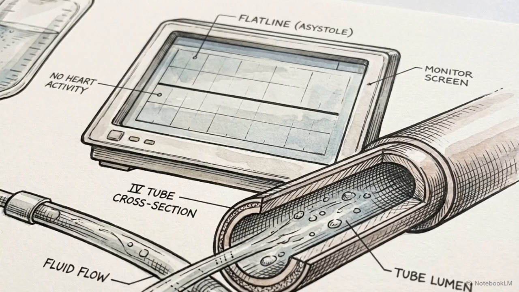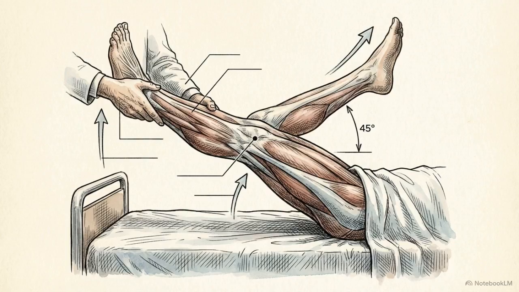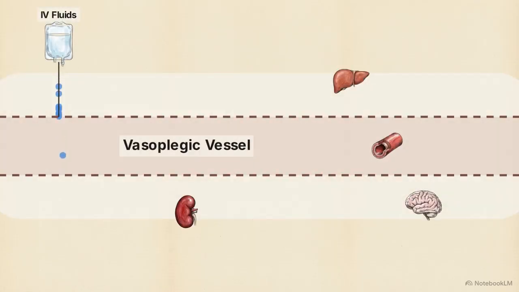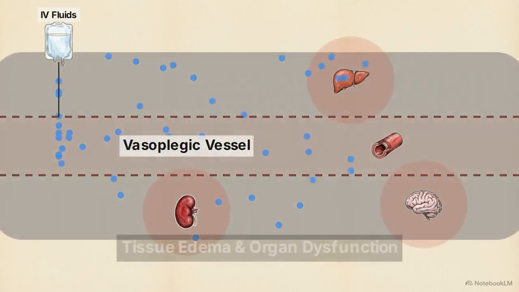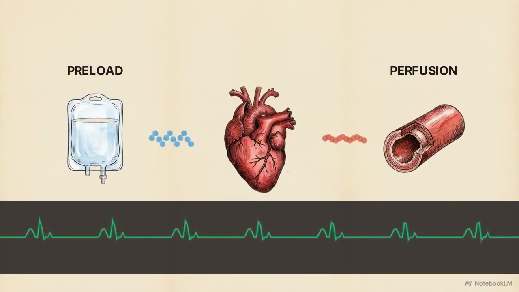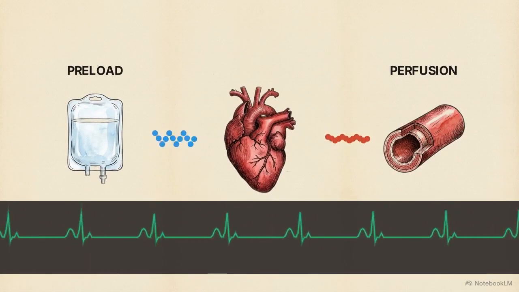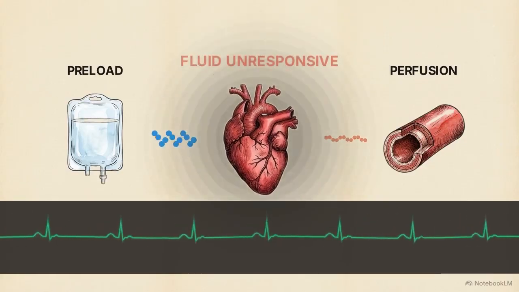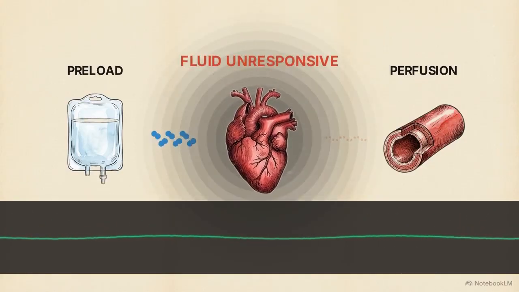The patient must be proven to be fluid unresponsive. Clinicians must use active dynamic tests to prove that pushing any additional volume will fail to yield an improvement in hemodynamics. Continuing to administer fluids to a highly vasoplegic, unresponsive patient only exacerbates extravascular fluid leakage, swelling the tissues to worsening organ dysfunction. A patient enters the refractory category only when their cardiovascular system has definitively lost the physical ability to convert preload into perfusion.